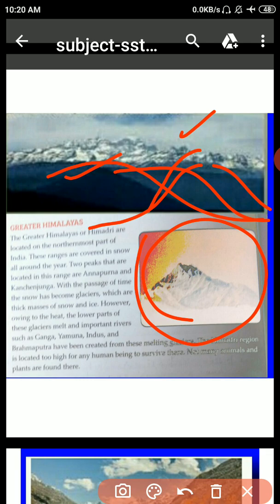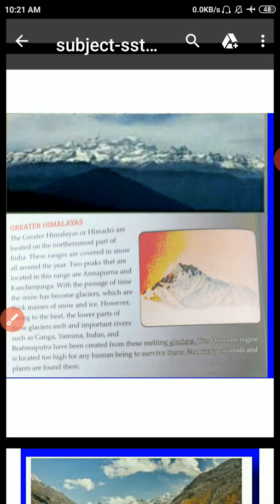Some of these rivers are Indus, Ganga, Yamuna, Satluj and Brahmaputra. Students, this time we study the Himalayas and its parallel ranges. The first topic is the Greater Himalayas or the Himadri range. Now move on.